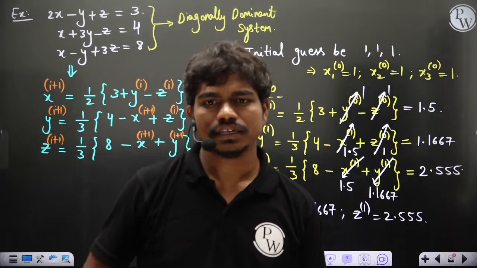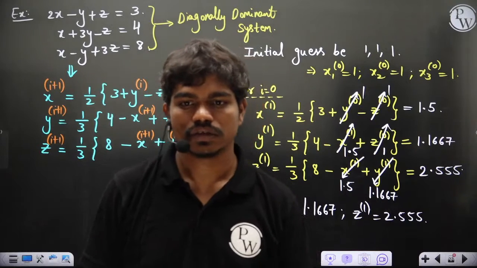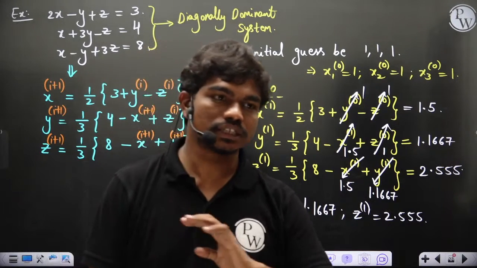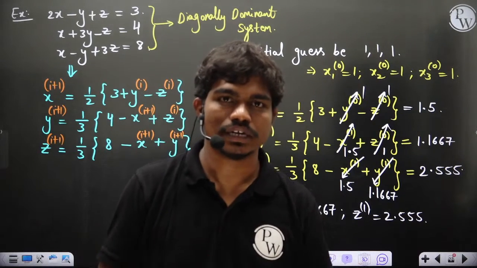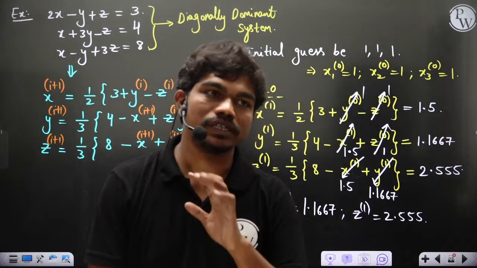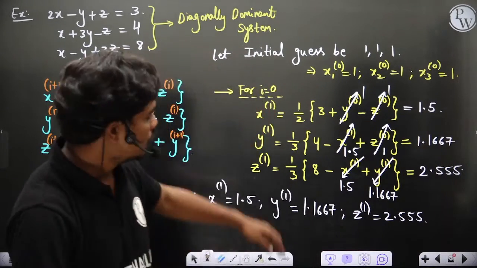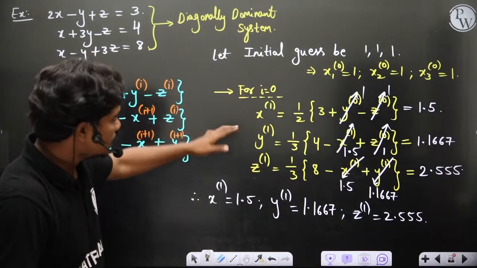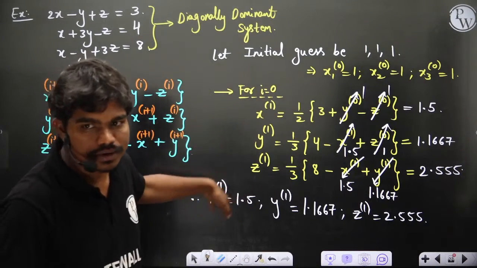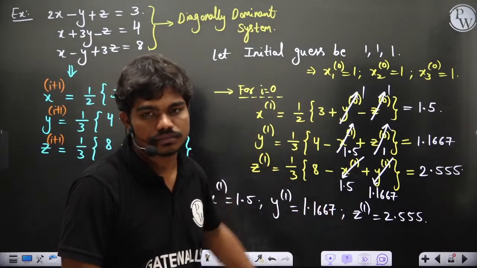The initial guess need not be 0, 0, 0, and it need not satisfy any equation. You can take any initial guess. Clear? There is no restriction on it. That's why it's called a guess. You can guess whatever you want. But if you guess values very close to the solution, then the solution converges fast. So for i equal to 1, you'll get the x2, y2, z2 values by doing these successive calculations.